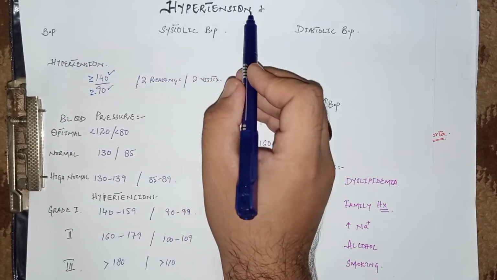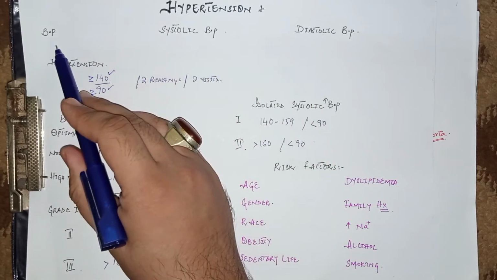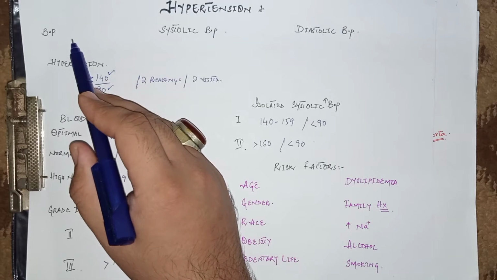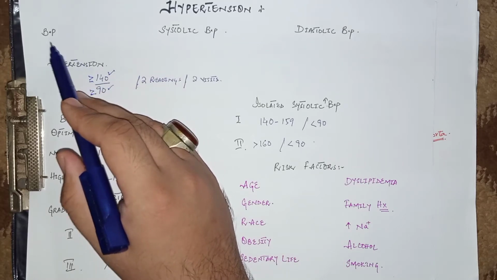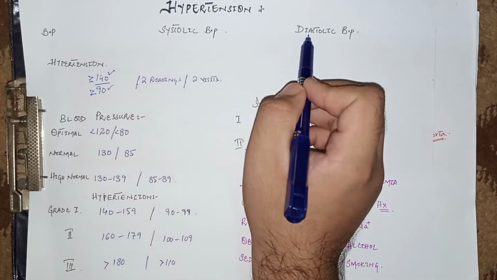Today we are going to start a very important topic, that is hypertension. It simply means high blood pressure. So what is blood pressure? It is the pressure exerted by the blood on the walls of the blood vessels, especially the arteries. It is classified into systolic and diastolic blood pressure.